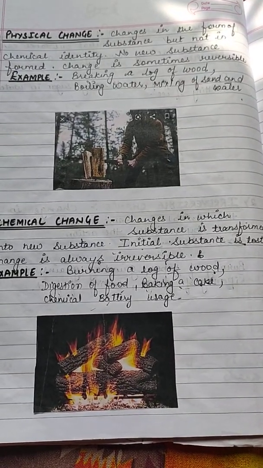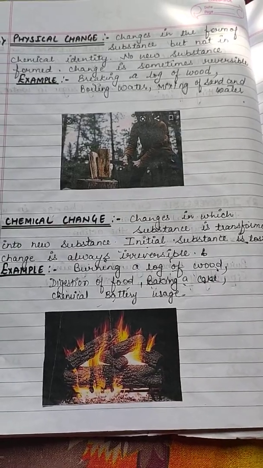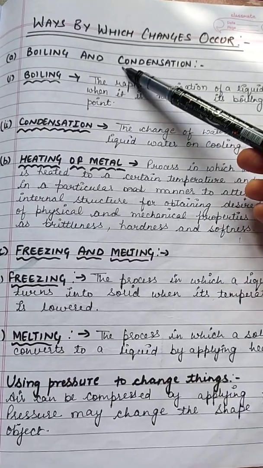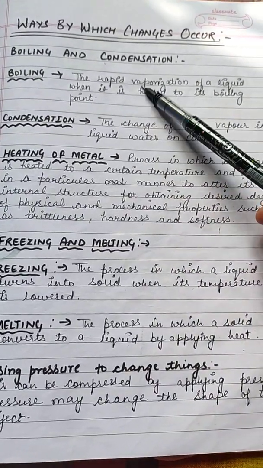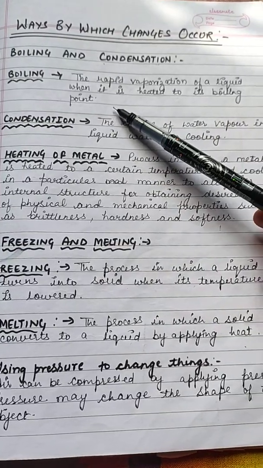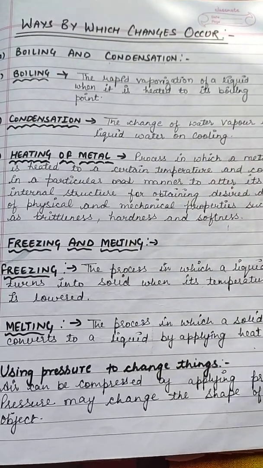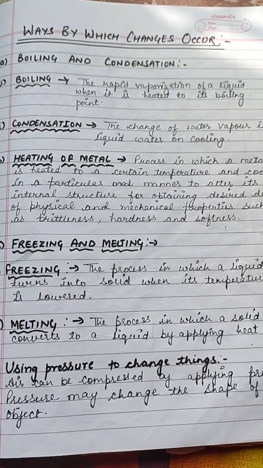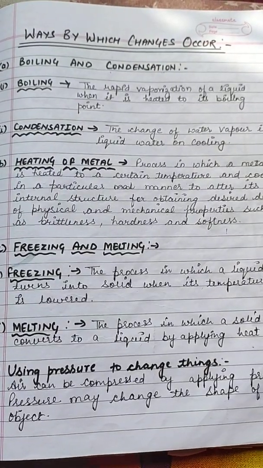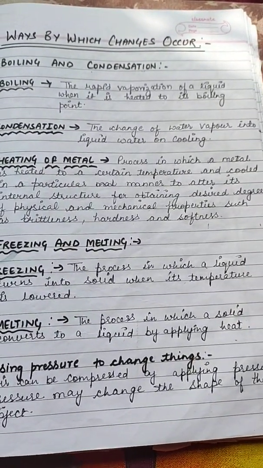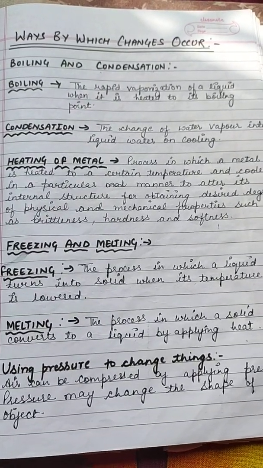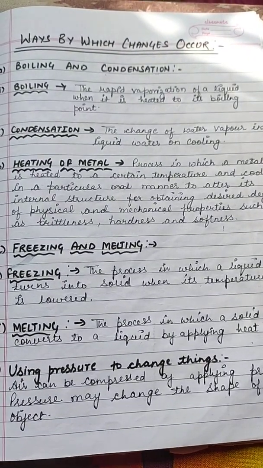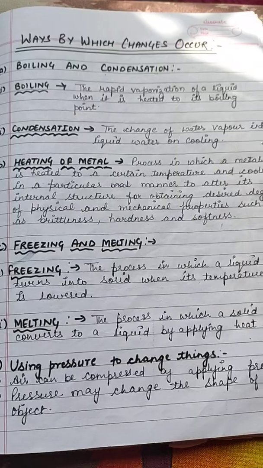There are several ways by which these changes occur. So what are these ways? Boiling and condensation. First is boiling. The rapid vaporization of a liquid when it is heated to its boiling point. When you heat any liquid and it turns into vapor, the process is known as boiling. Next is condensation. The change of water vapor into liquid water on cooling. When the water vapor cools down and changes into liquid water again, the process is called condensation.